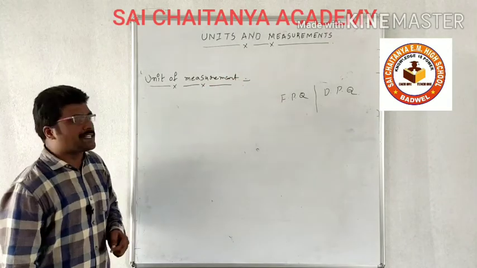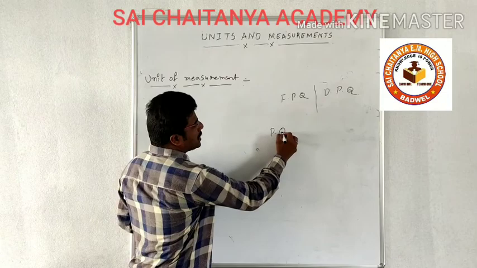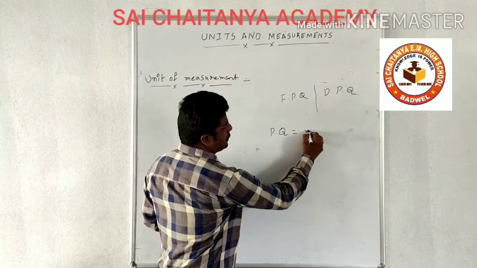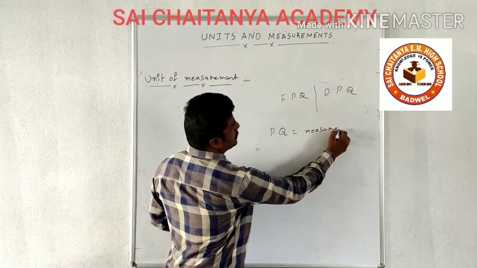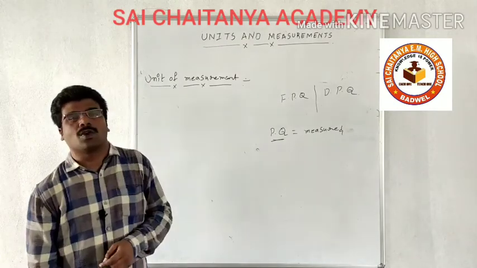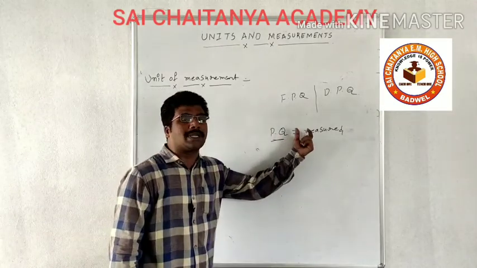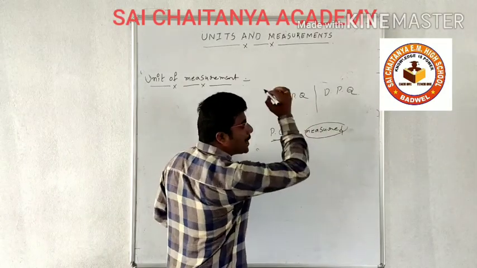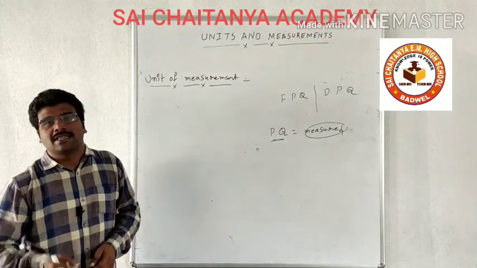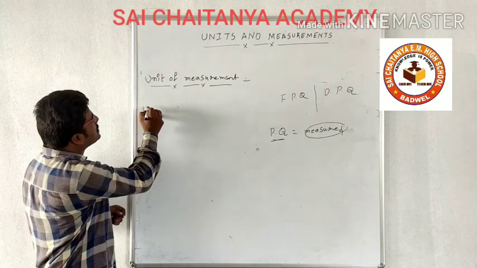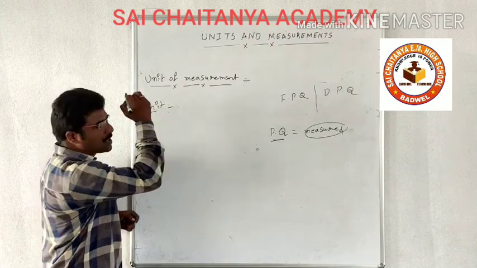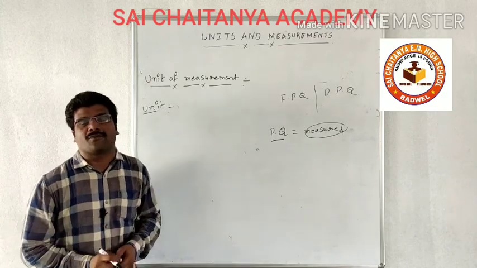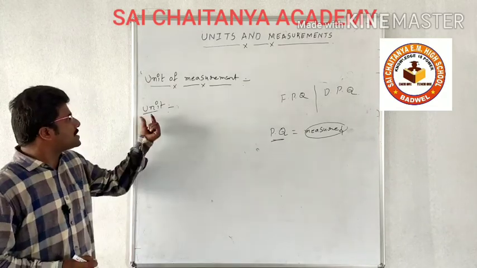In the last class, we said that a physical quantity will have a complete meaning only when it is measured. So, for a physical quantity to have a complete meaning, it must be measured. Here, the measurement should be followed by one standard reference. That standard reference is known as a unit.